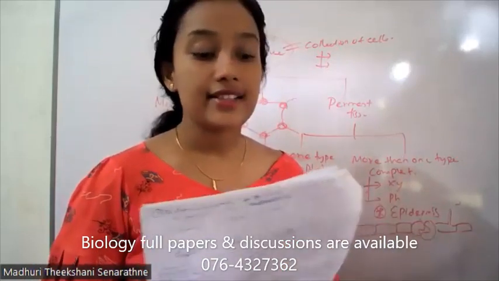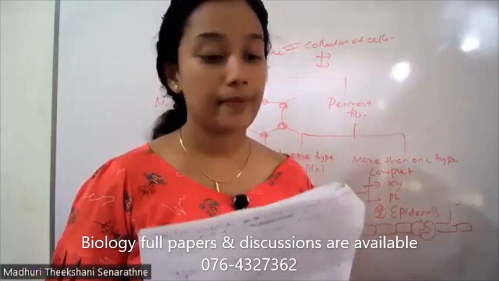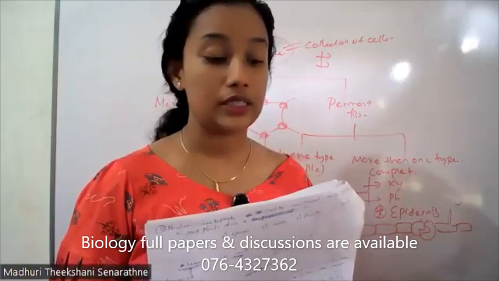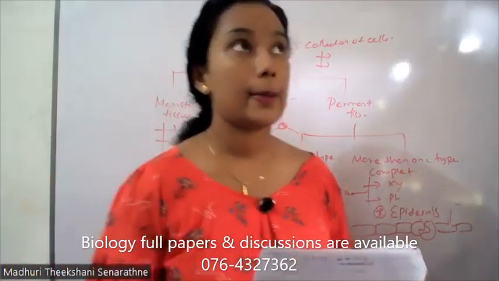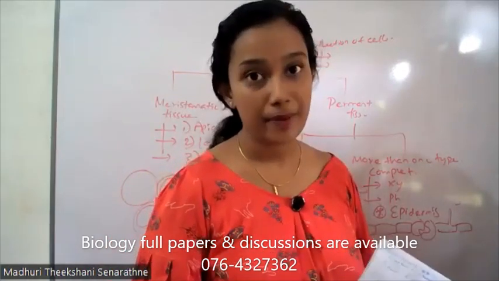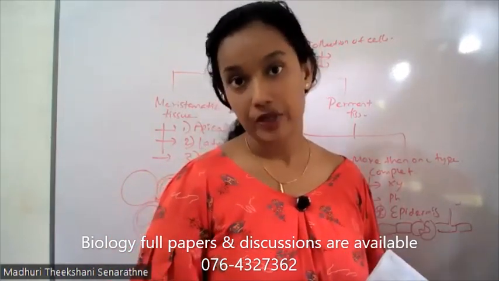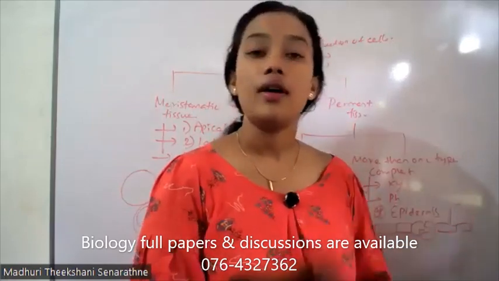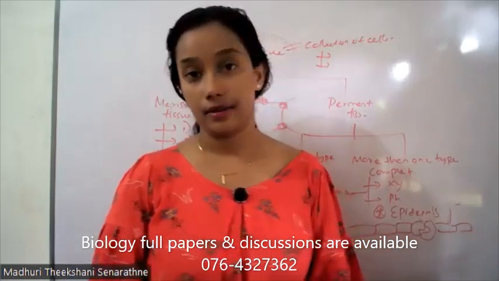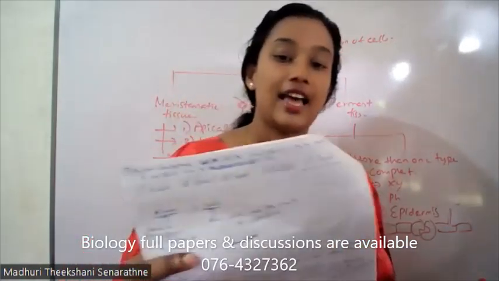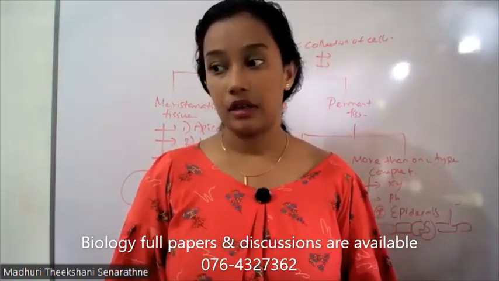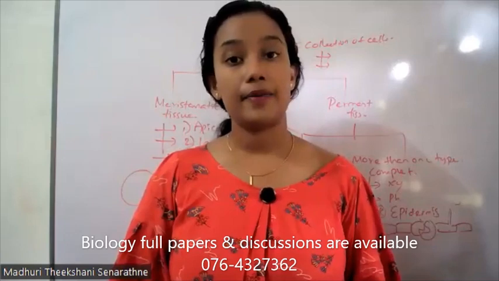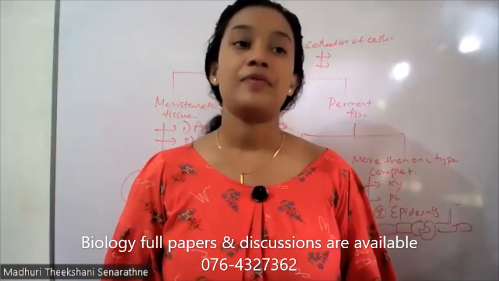So companion cells. Question number 14, companion cells. We have to select the correct answer. So what is the tissue of companion cells? Phloem tissue. There are 4 cell types in the phloem tissue. Other than the companion cells, the main cell type is sieve tube elements.